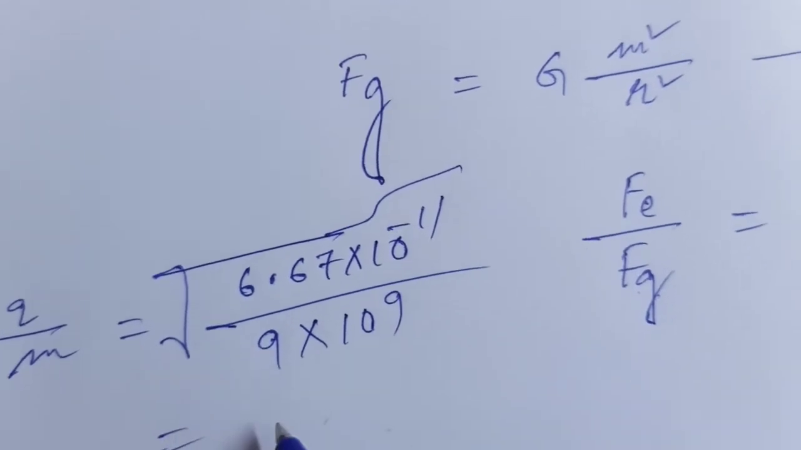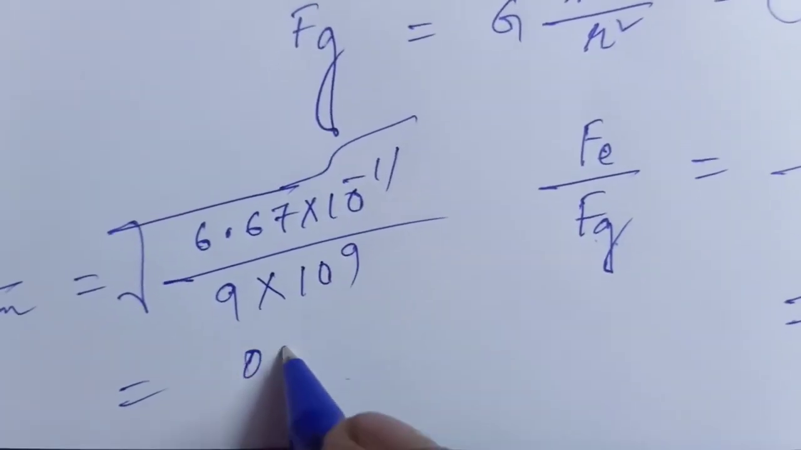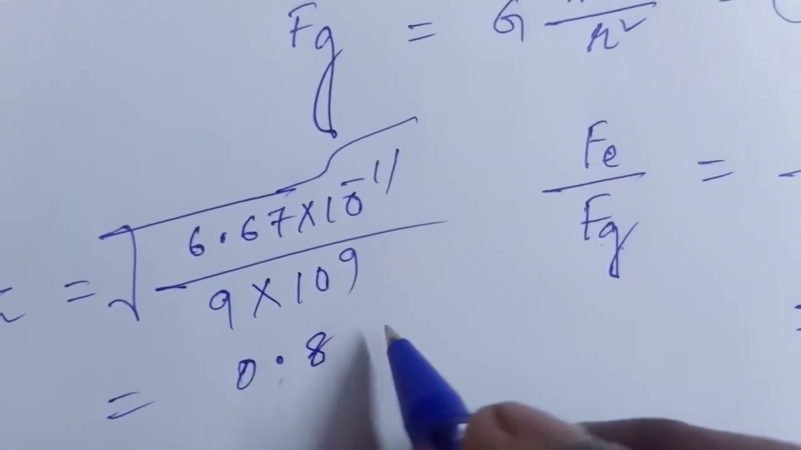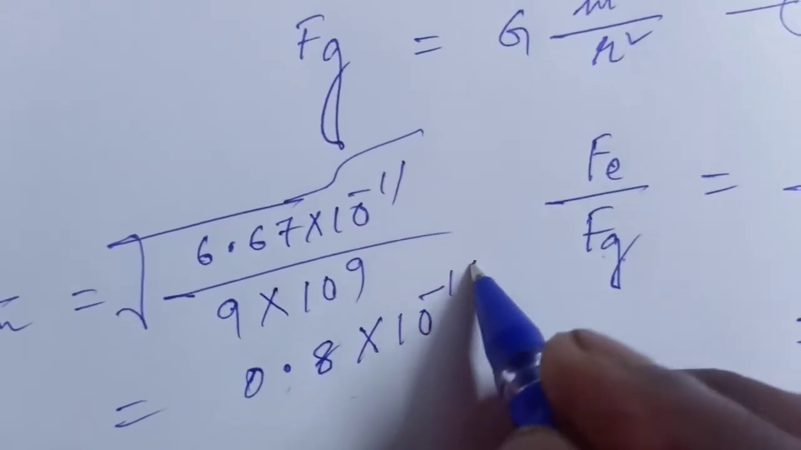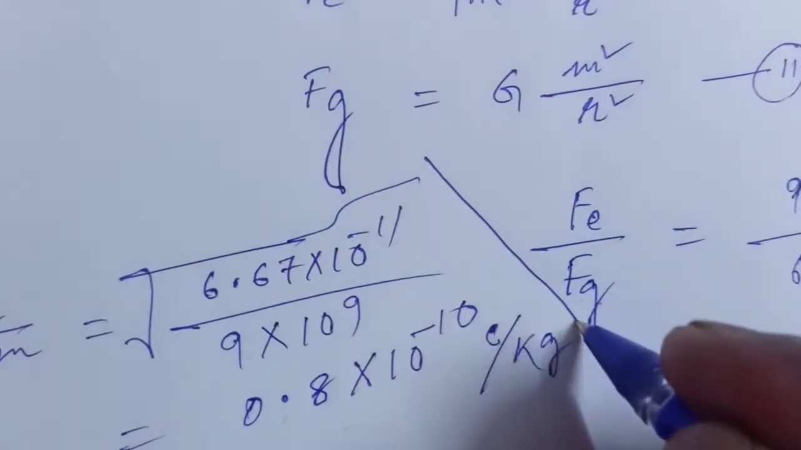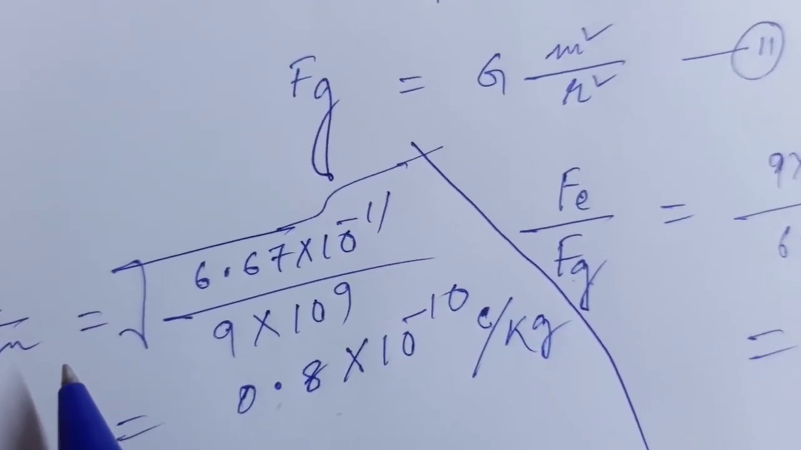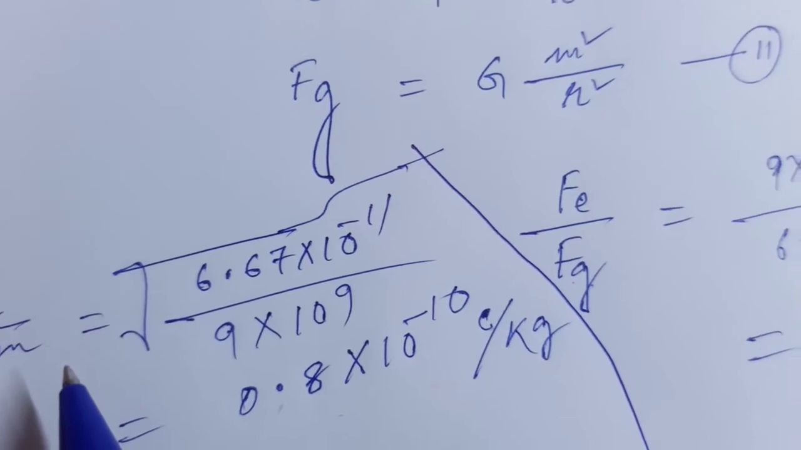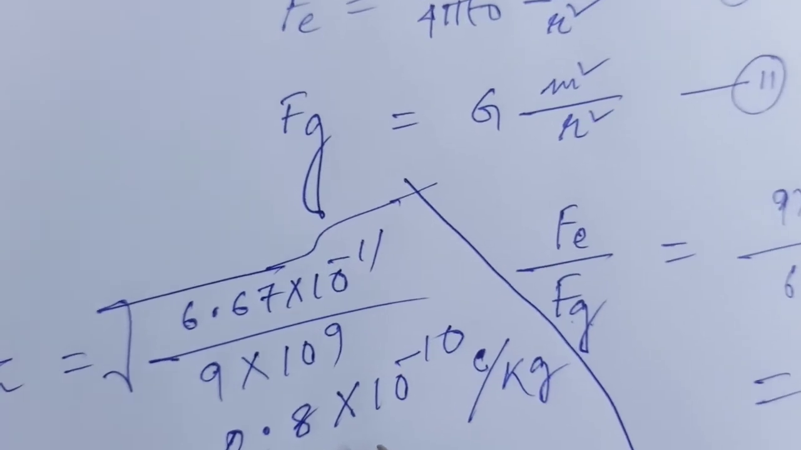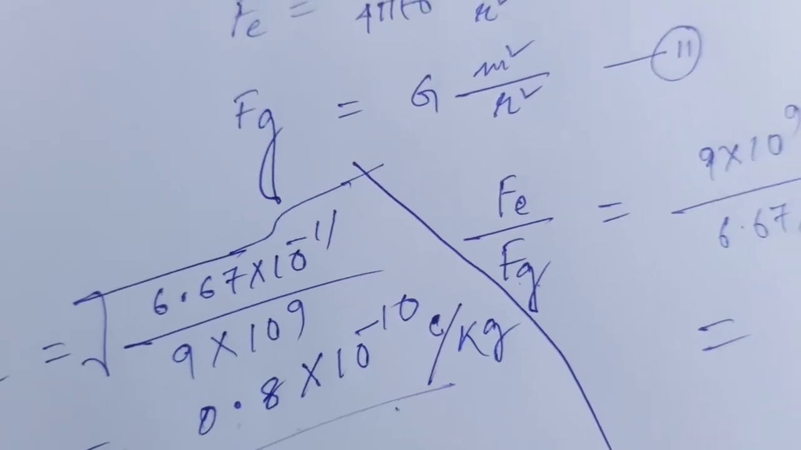So this leads to approximately 0.8, approximately 8 into 10 to the power minus 10. So the unit is coulomb per kg, and this value is constant, whether it may be protons or electrons, q by m, because the ratio leads to the two constants, that is the proportionality constant for Coulomb's law and the proportionality constant for Newton's law of gravitation. So this is the result, and question number 1 is completed.